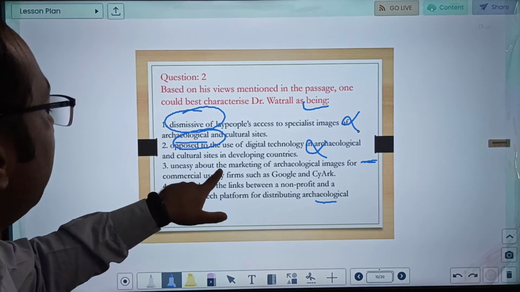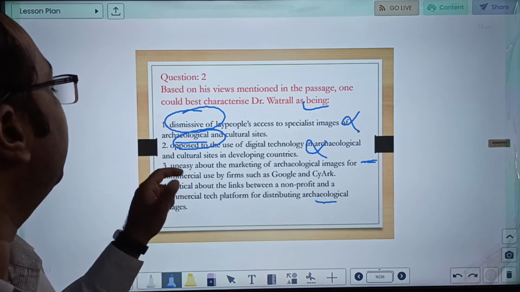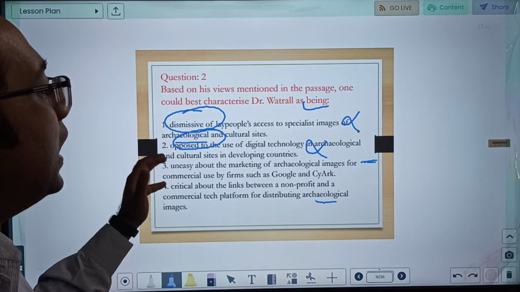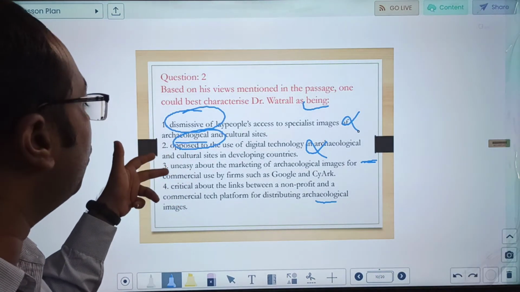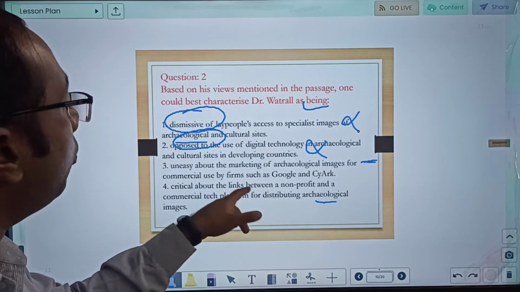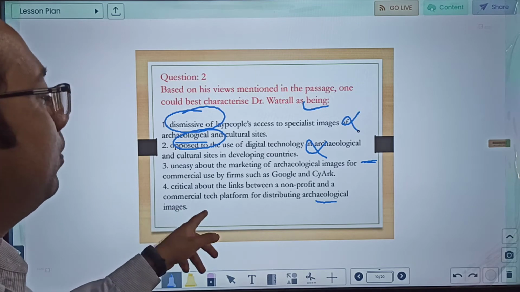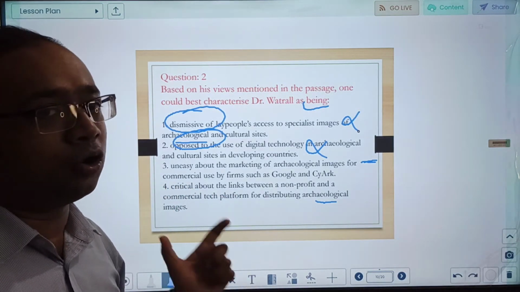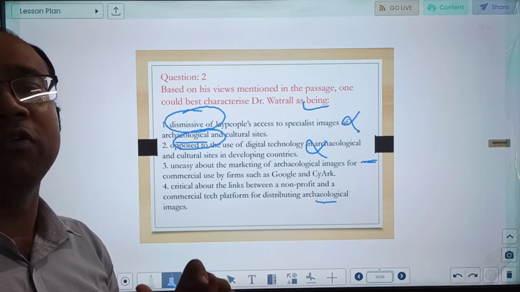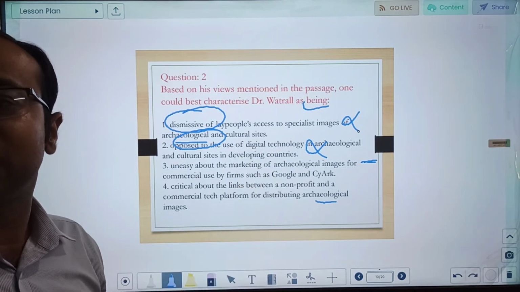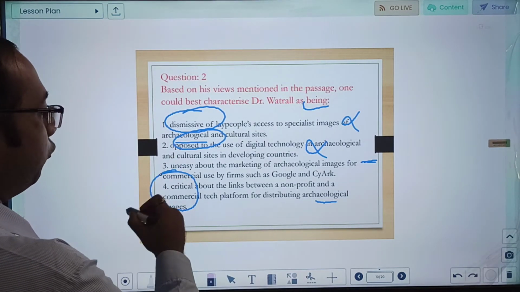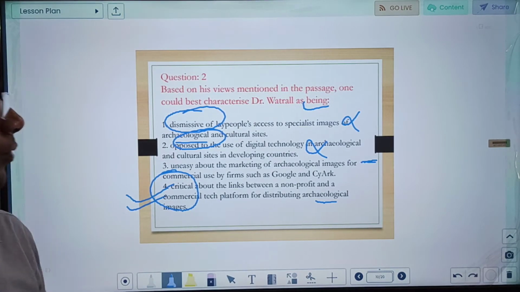Uneasy about the marketing of archaeological images for commercial use by firms. So the first point is telling about the uneasiness, why he is not feeling okay. Critical about the link between a non-profit and commercial tech platform. Yes, because earlier it was telling that this organization is saying we are not making any profit, but then Google works on advertisements and keywords, so it earns through that. So among 3 and 4, 4 is a better option. So go for option number 4.